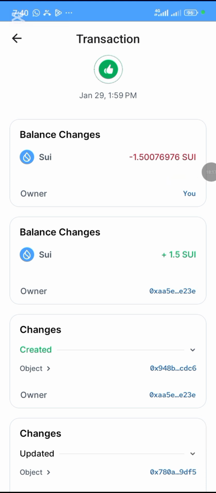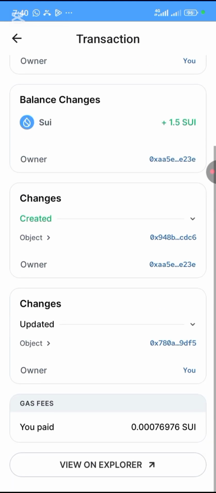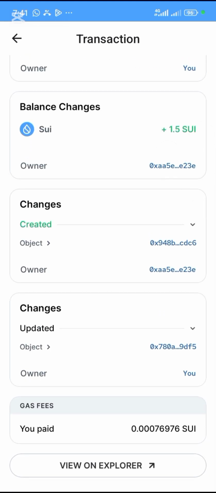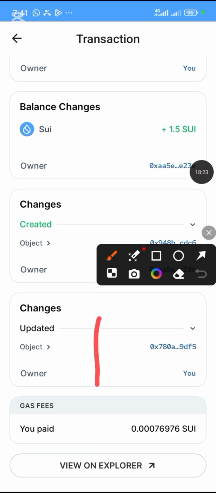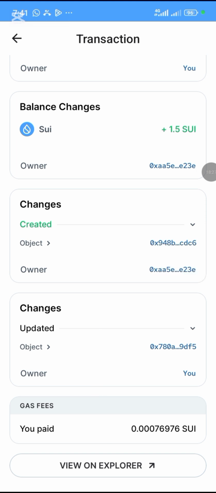The next thing I'm going to do is scroll up. Below here, you're going to see view on Explorer. So you click on view on Explorer. It's going to take you to another browser.